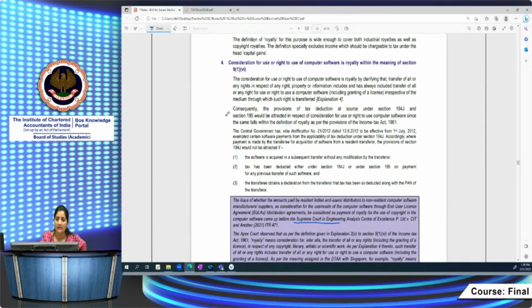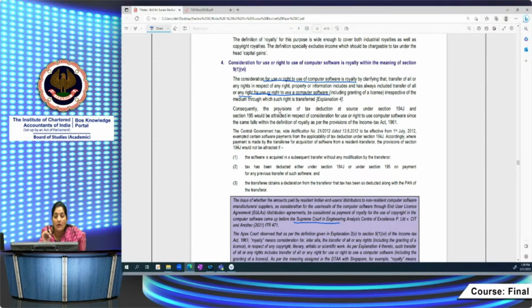So exactly, let's understand what this Explanation 4 says. This is very important. You read the words here. This explanation says the consideration for use or right to use computer software is royalty. By clarifying the transfer of all or any rights in respect of any right, property, information includes and has always included transfer of all or any right for use or right to use computer software. Here they are saying कि आपने कंप्यूटर दिया, उसका right दिया use करने के लिए, it will also amount